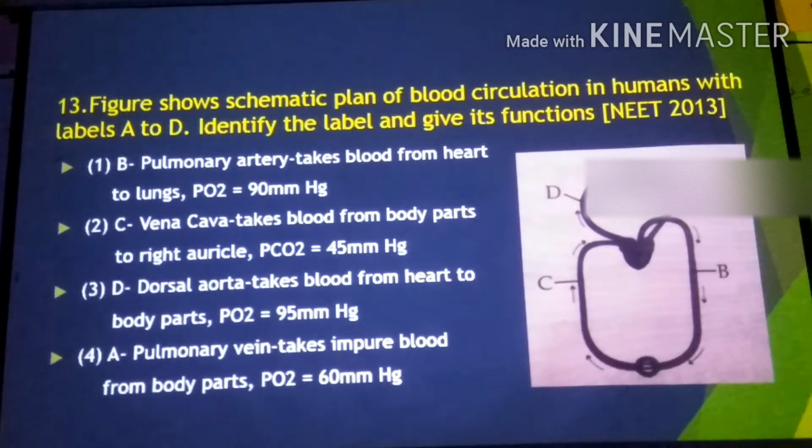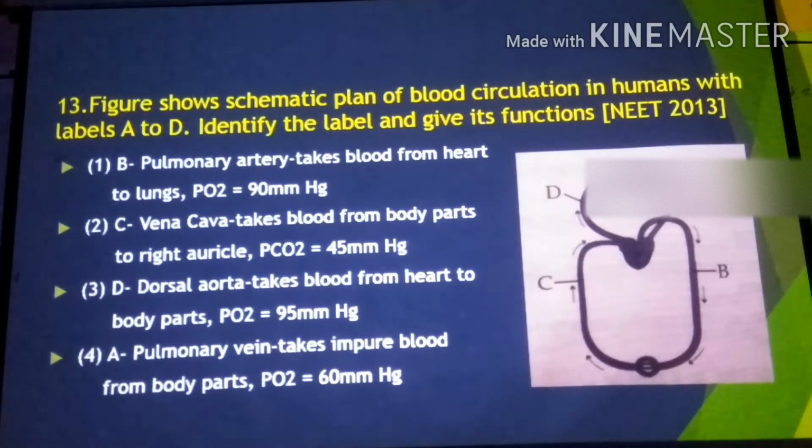Then the first option, B, pulmonary artery. B does not behave as a pulmonary artery. In the figure, B indicates the systemic circulation, so that is the artery, not a pulmonary artery. And again the partial pressure does not match there.